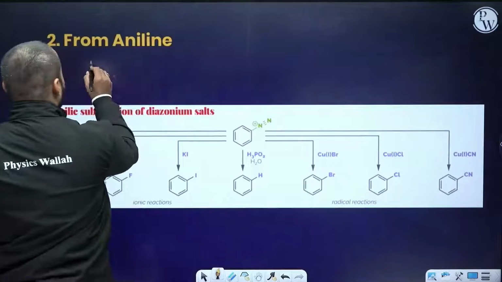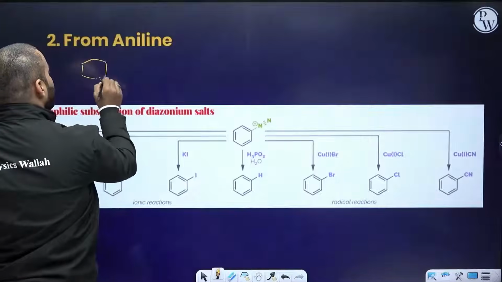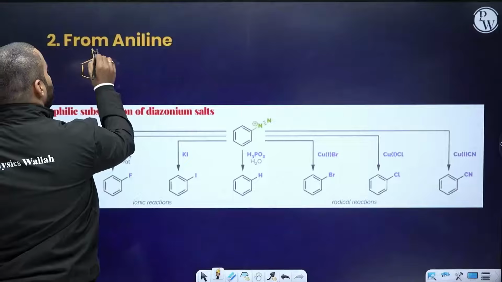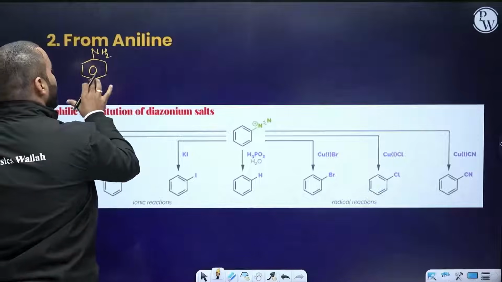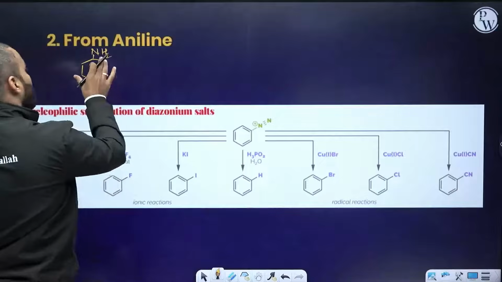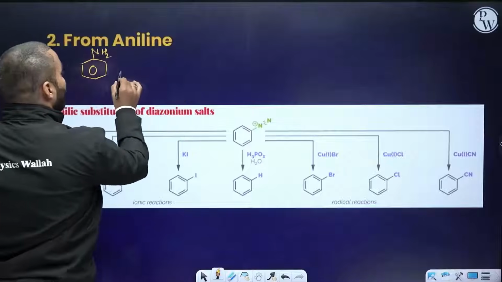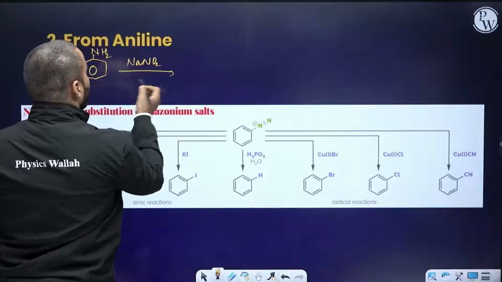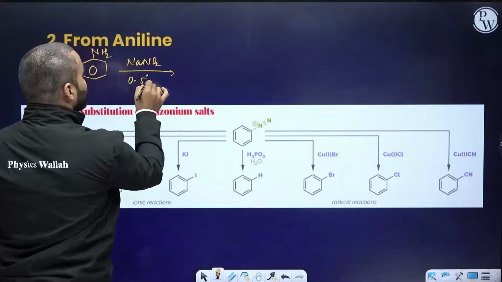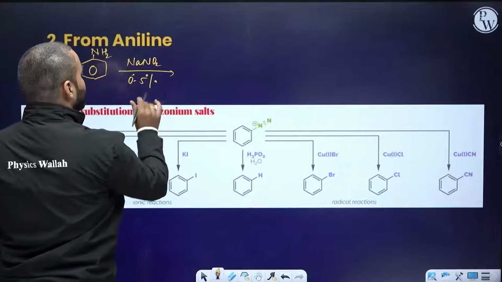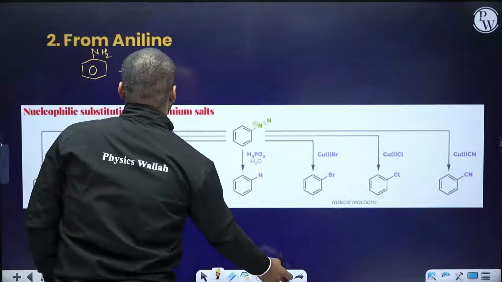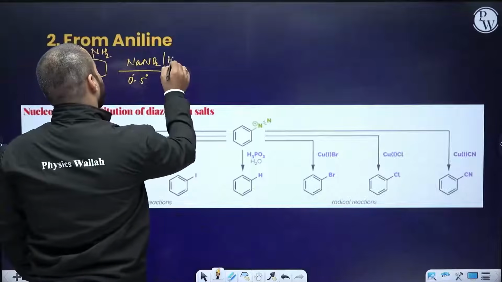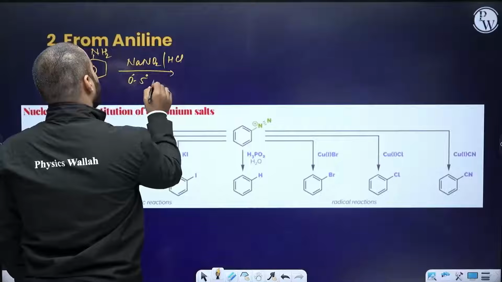Now from aniline, how do we make haloarene compounds? Please pay attention here. Starting from aniline. What is aniline? Aniline has NH2 with a benzene, NH2 benzene. Amino, this is the NH2 group. Now when you react it with NaNO2 at 0 to 5 degrees Celsius, the temperature has to be maintained, with HCl. There is HCl also present.